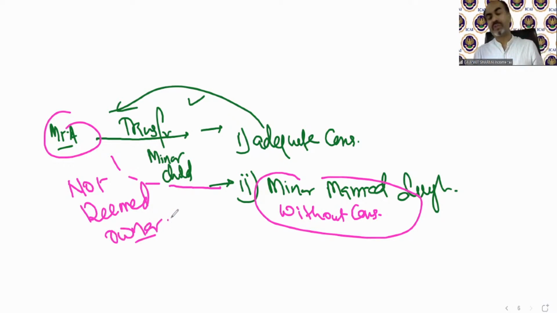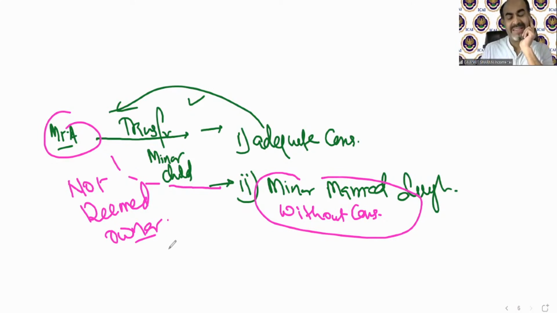So technically, in case of a spouse, there are two exceptions: either take the adequate consideration or take the divorce. Again, in the minor child case, there are two exceptions: either take the adequate consideration, or you are transferring it to a minor married daughter, not a minor married son. If you are transferring it to a minor married daughter, in that case, that property will not be included in your head as deemed owner. Okay.